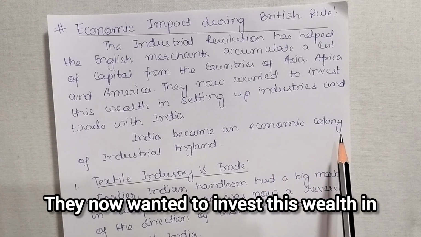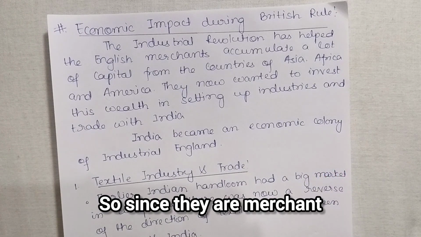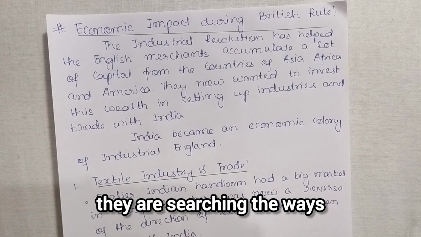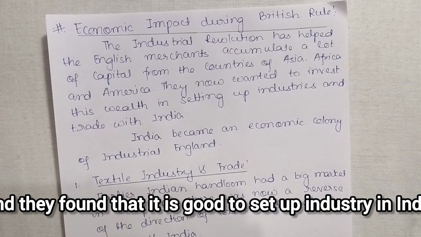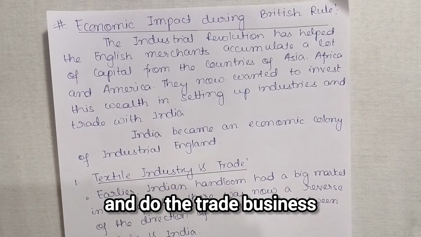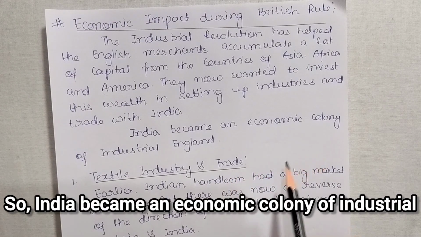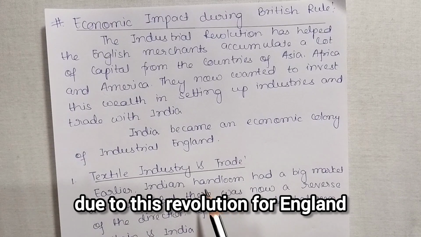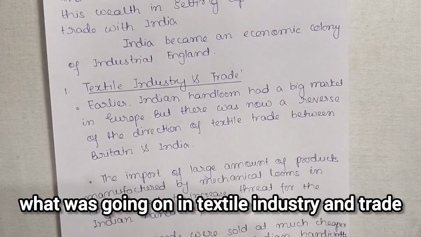They now wanted to invest this wealth in setting up industries and trade with India. Since they are merchants and want to gain more profit, they were searching for ways to invest this wealth. And they found that it was good to set up industry in India and do trade business. So India became an economic colony of industrial England due to this revolution. First of all, we will see some changes that were going on in the textile industry and trade.